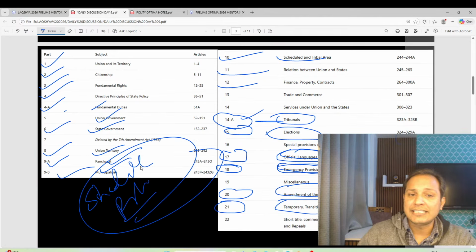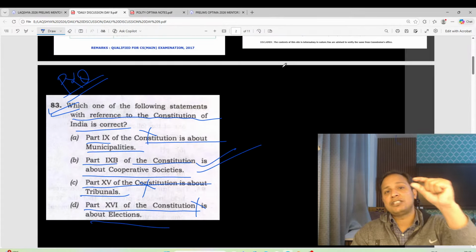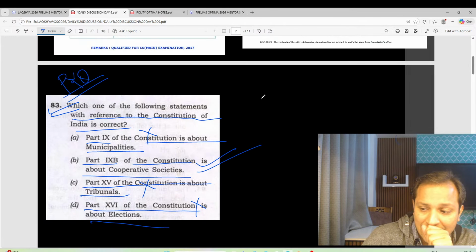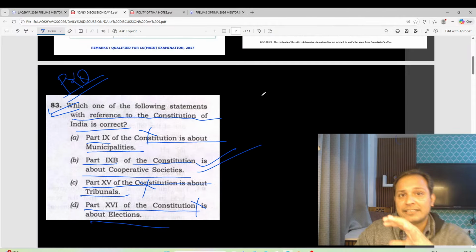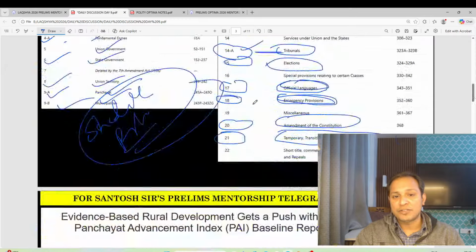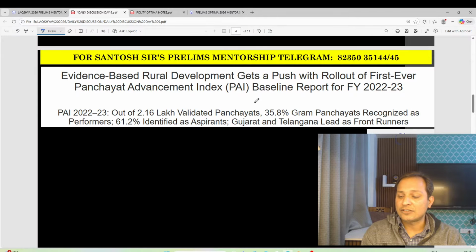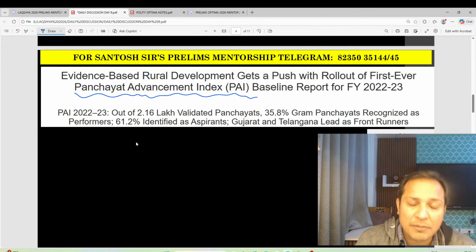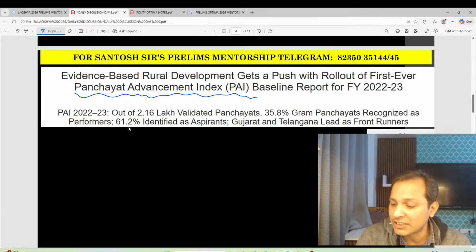Can anybody tell me, Panchayati Raj and municipalities, they come under which schedule? Let me see in the comment box how many of you are able to answer. Yes, 11th and 12th schedule. Very good. 11th and 12th schedule is the correct answer, guys. 11th schedule is about the Panchayat activities and 12th schedule is about the municipalities' activities.